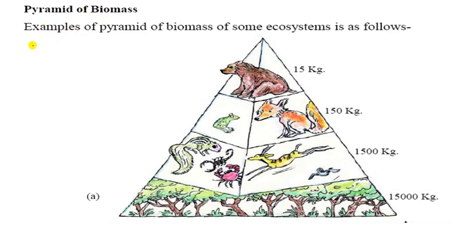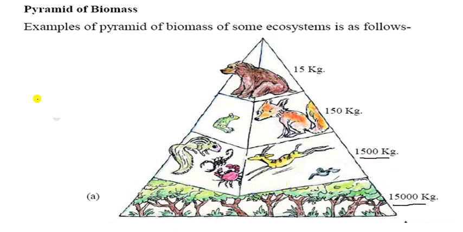It is the pyramid of biomass. An example of a pyramid of biomass of an ecosystem is as follows. It is very important, and we discussed it in the previous chapter. So the first is 15,000, and the 10% above are those which depend on these plants or on the photosynthesis carried out by the plants. So they are the first trophic level and they are the second trophic level, and that is 10% reduced. So it is 1500 kg.